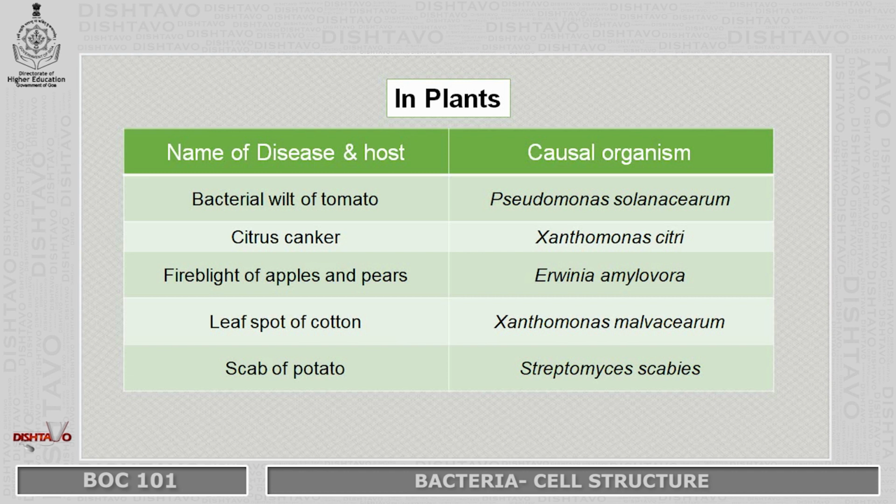Next, we have citrus canker, which is caused by Xanthomonas citri. Next, fire blight of apples and pears, which is caused by Erwinia amylovora. Next, leaf spot of cotton, which is caused by Xanthomonas malvacearum. Next, scab of potato, which is caused by Streptomyces scabies.